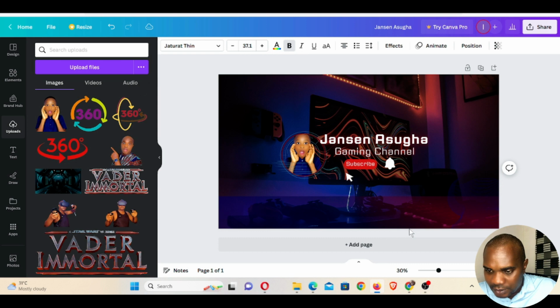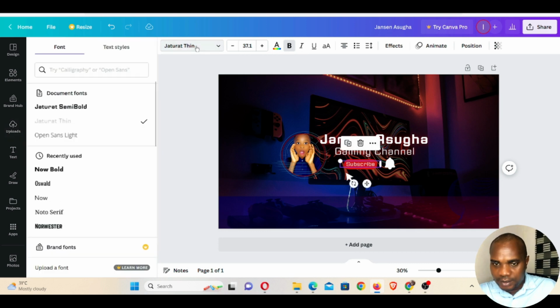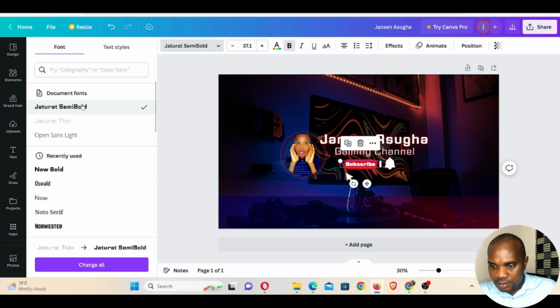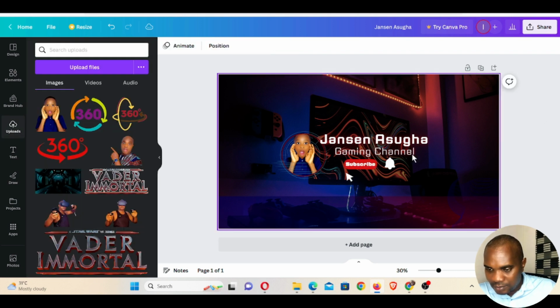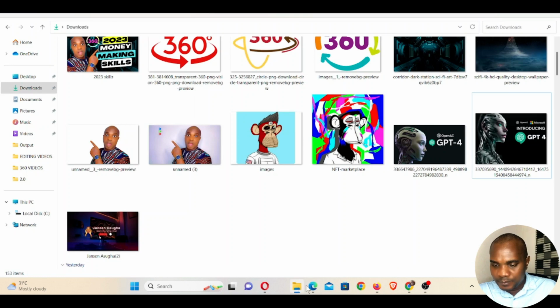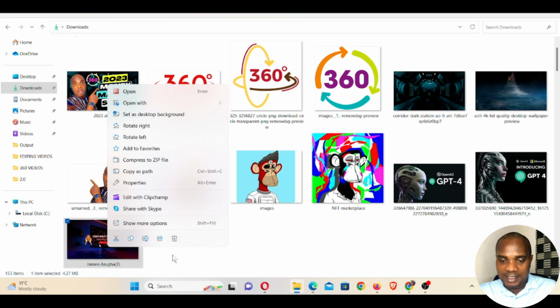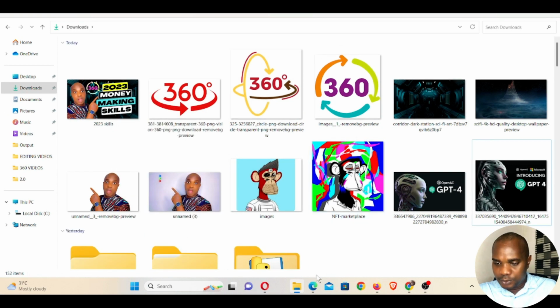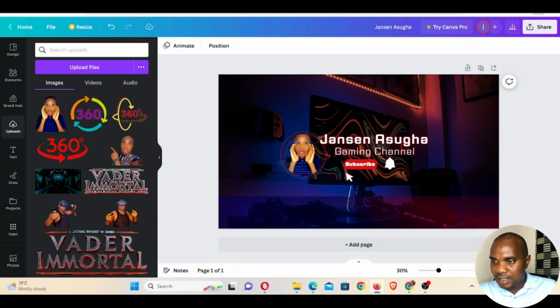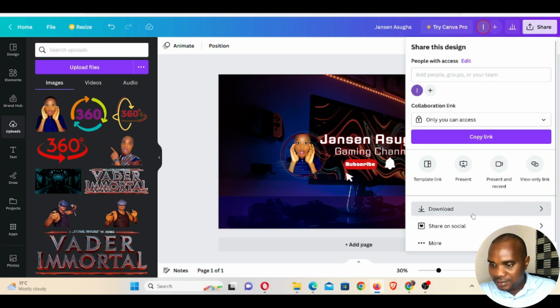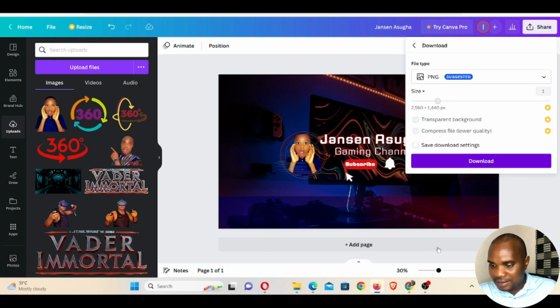If you don't like the font, you can still change the font to something that you think. Okay, you can see subscribe is now very visible. So the subscribe is now inside the red button. So I'm going to go back again and delete this one. This is how I actually create banner. It's quite easy for you to create banner. And I will go and download again because I want to get everything right.